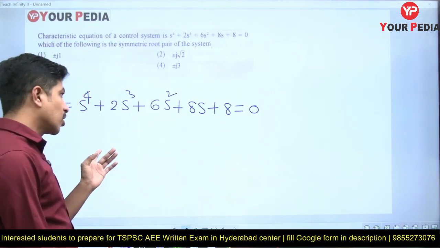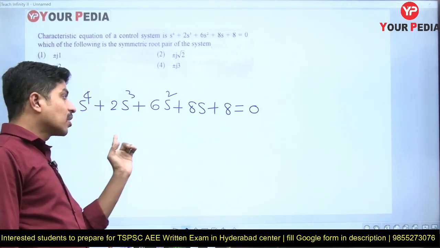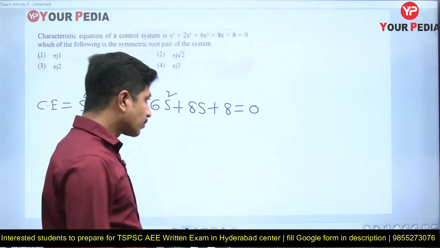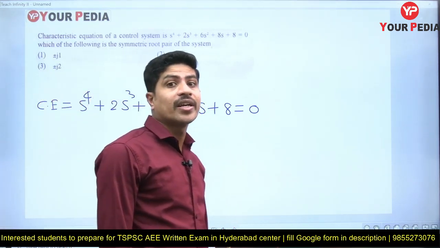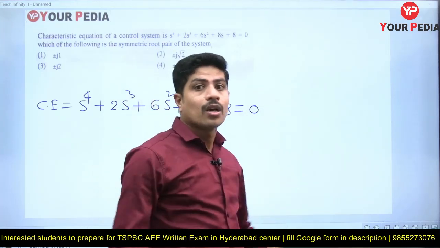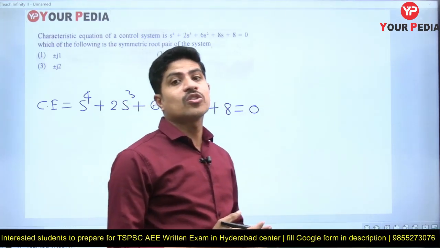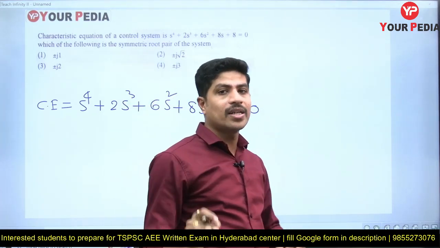If you take this given characteristic equation, there is no sign change between the coefficients. All necessary conditions are satisfied. Then what is the sufficient condition? You have to go for the RH criteria. There should not be any sign change in the first column of the Routh array for the system to be stable. That is the sufficient condition.